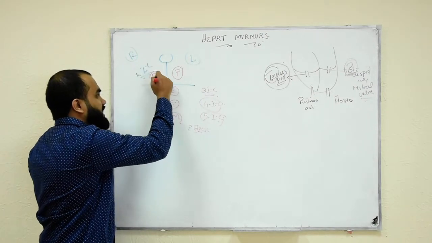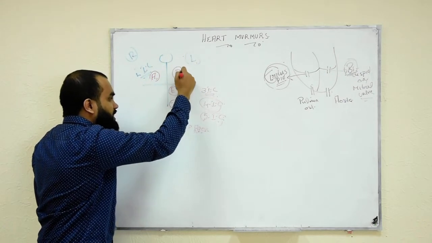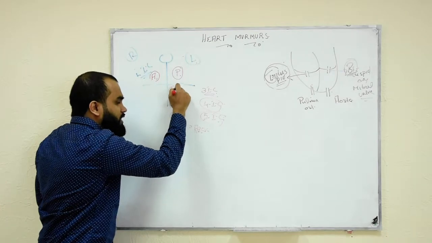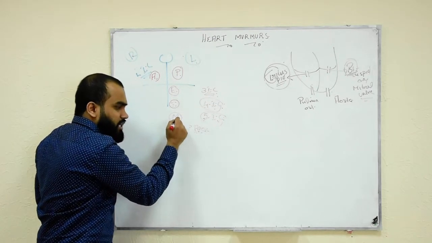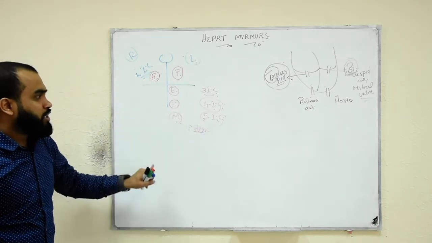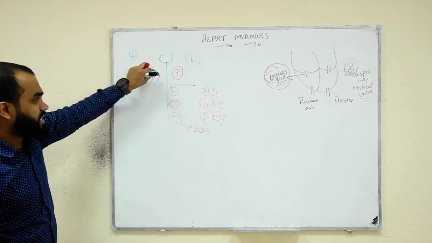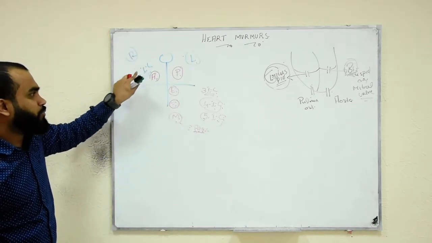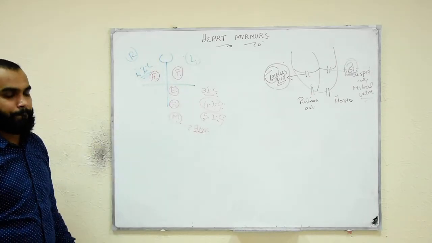So remember, second intercostal right side we have aorta. Second intercostal left side we have pulmonary. Third intercostal we have Erb's point. Fourth intercostal we have tricuspid. Fifth intercostal I have mitral. This is also called the apex beat. So that is the normal thing. If I have any pathology in any of the valves, if I have a problem in the aortic, I have to put my stethoscope here. If I have a pulmonary problem, I have to put it here. That's what we have to understand from here.